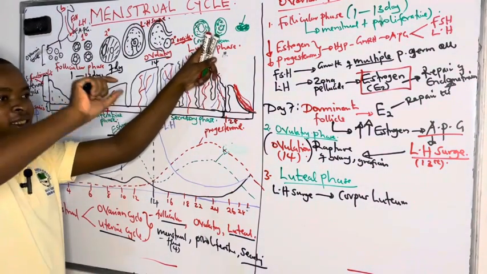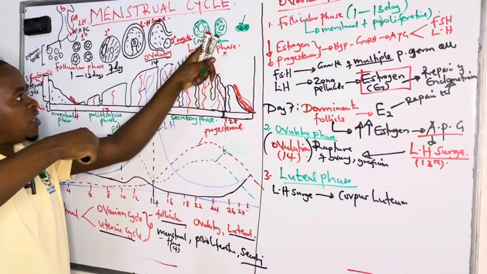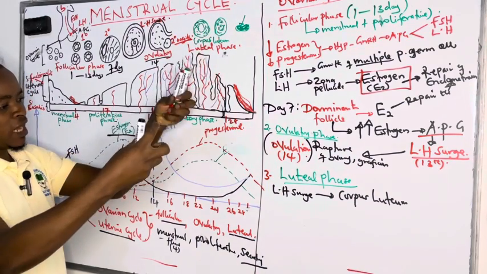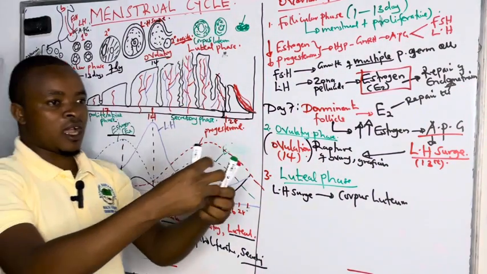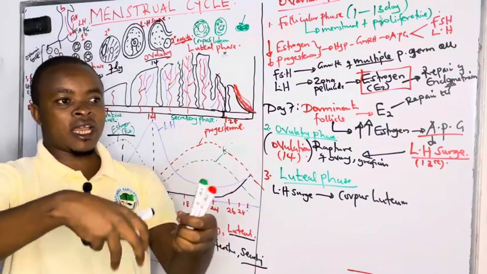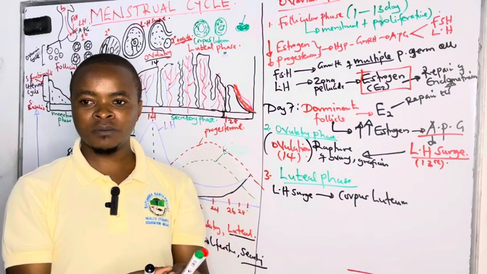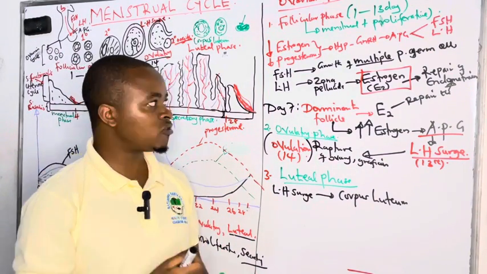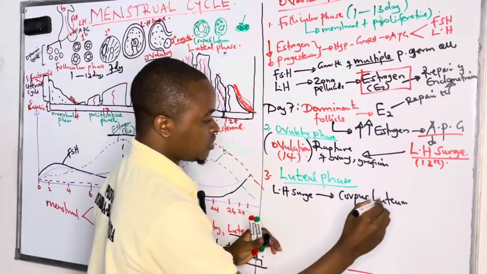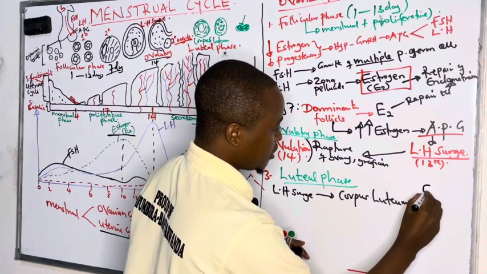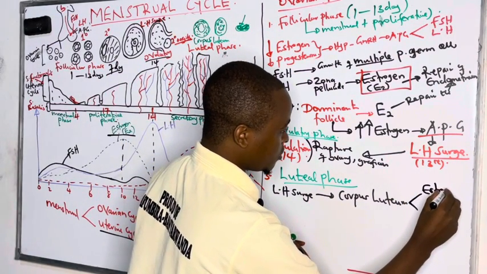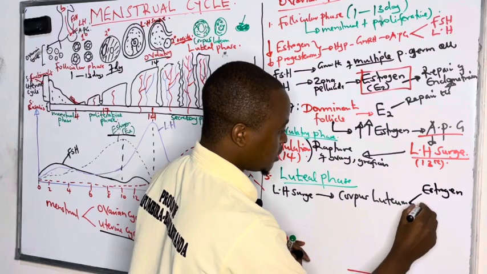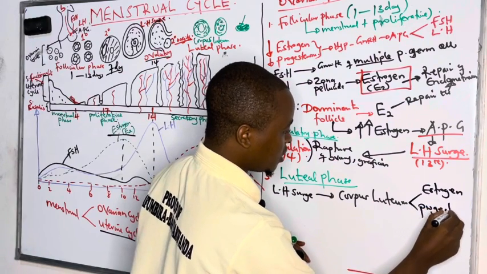And so when the scar where the Graafian follicle was occupying, the luteinizing hormone surge comes and cements it and makes sure it forms the corpus luteum. And this corpus luteum is the one that takes over the role of producing estrogen. It continues to produce estrogen hormone, and here we also see the emergence of progesterone.